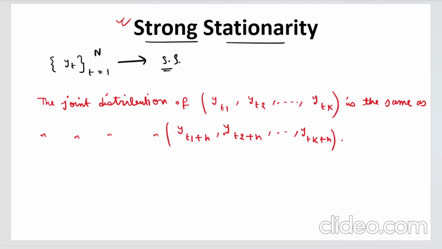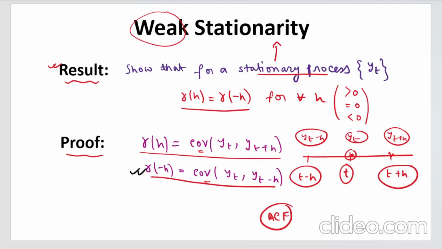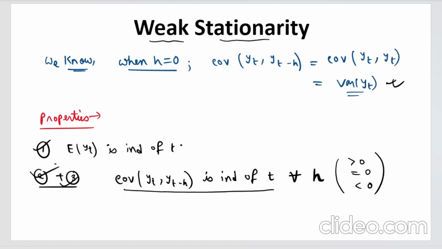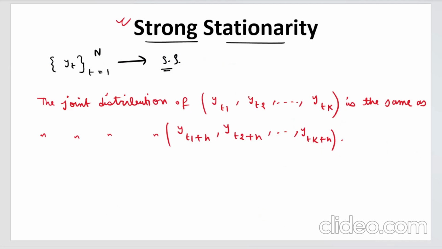So as I was telling you, for weak stationarity, when I wrote the definition, I haven't mentioned anything related to the distribution. I have only mentioned these three properties: expectation, variance and autocovariance. But for strong stationarity, everything is related to the joint distribution. That is why it is strong. If the distribution is the same, then the properties will automatically be the same, right? If the distribution is the same, then the properties in it will automatically be the same.